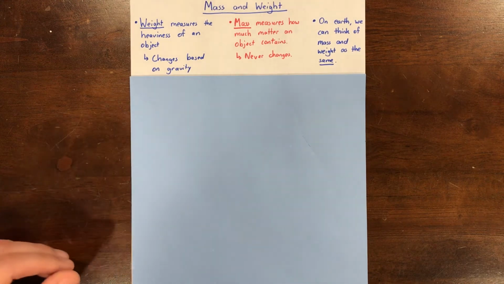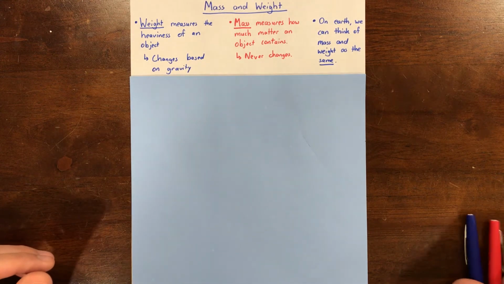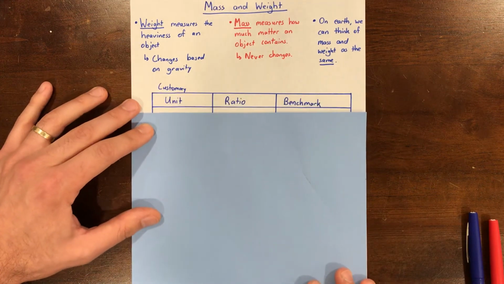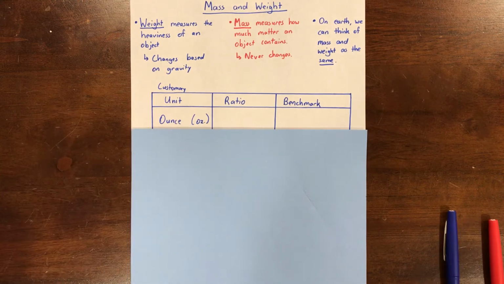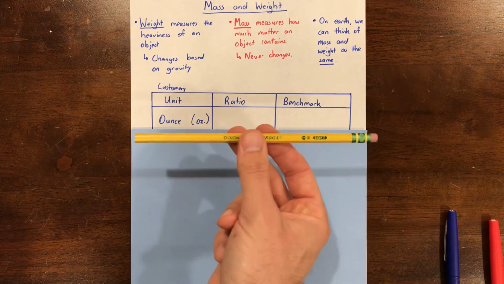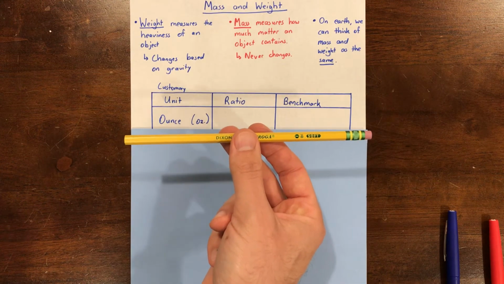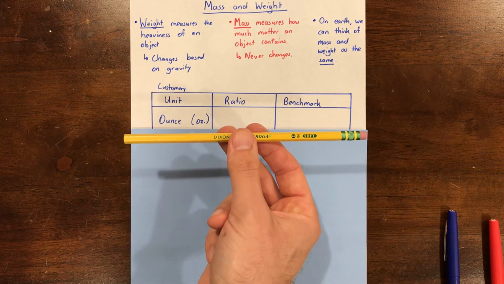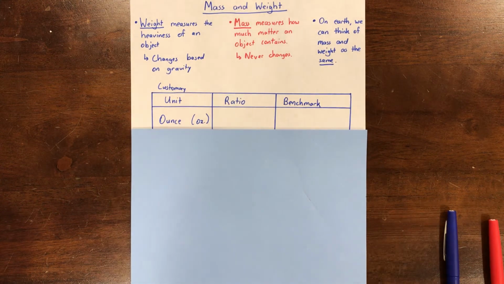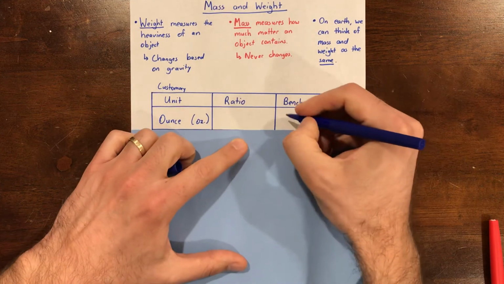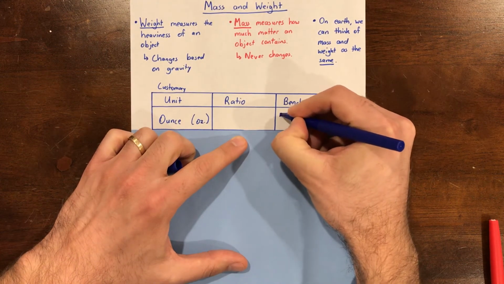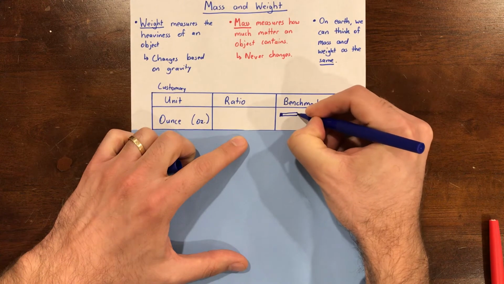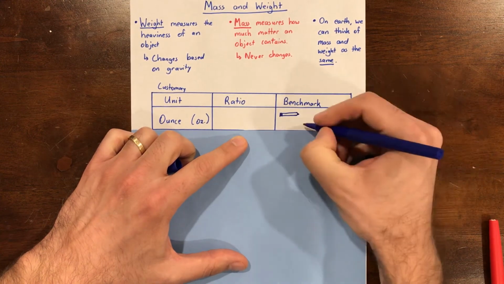All right, so let's talk about our units of weight and mass. So our customary units are for weight, and our smallest customary unit is an ounce. A pencil is a good benchmark for an ounce. Say pencil ounce. Great. I'll go ahead and draw a picture of a pencil here. Here's our eraser. Great, there's our pencil.